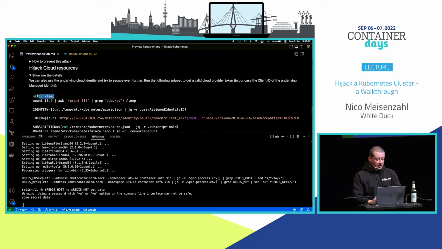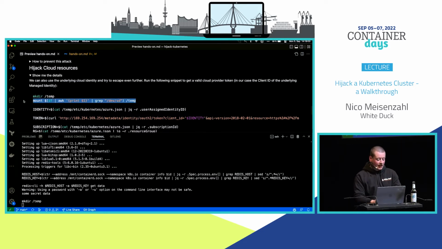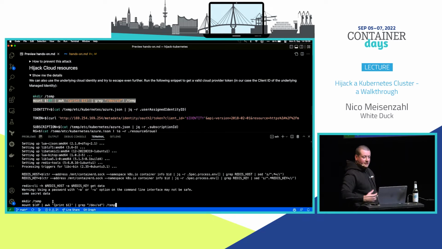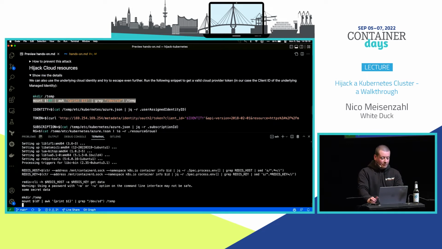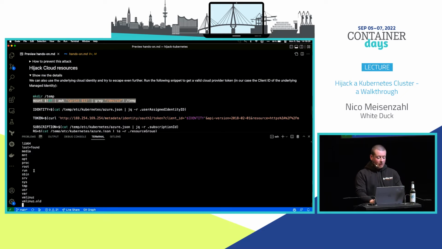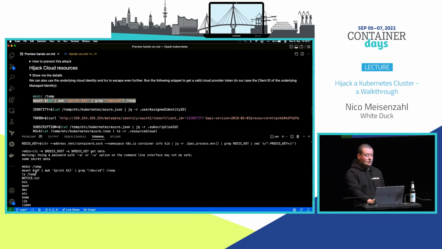So first of all, we need to create a temporary directory, and then we just mount the first disk we will find on the node. And this is where we have the privileged access of the pod we just created. We'll need this for this command here. And now we basically were able to mount the whole file system of the host. So it's not just one directory. We now have the full directory of the disk of the underlying node.